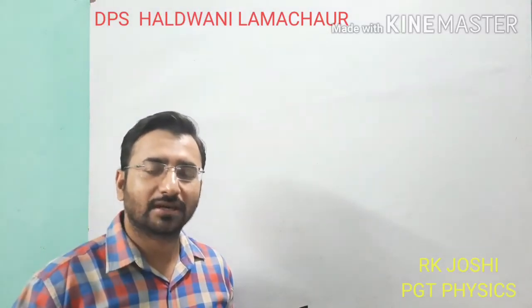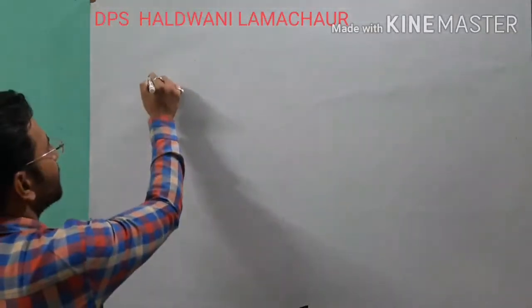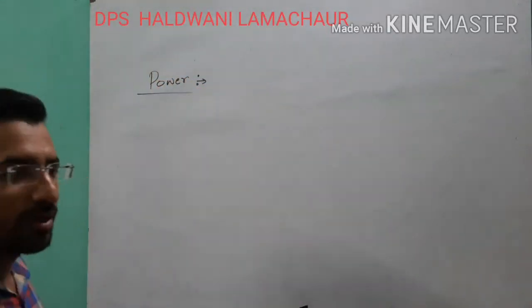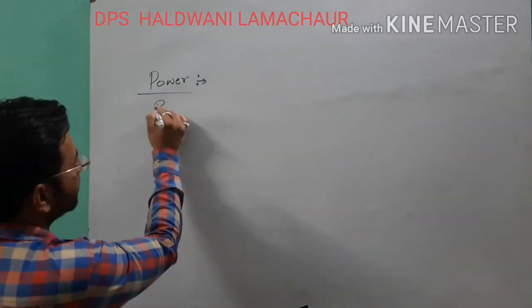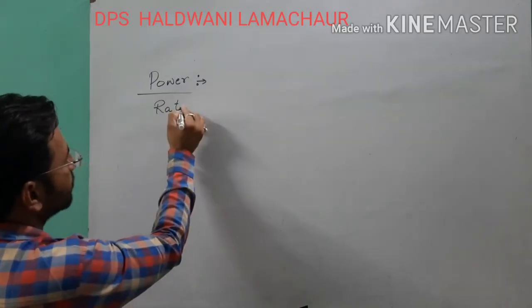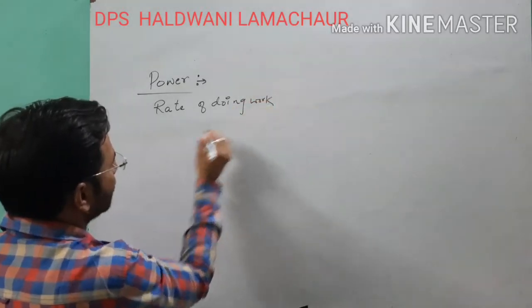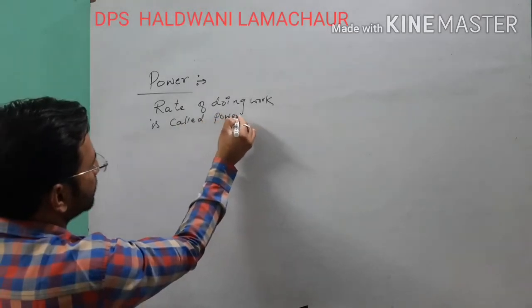So today we will discuss the next topic of the chapter Work, Energy and Power. We will discuss the topics one by one. The first topic I will discuss is called power. When we think about power, how can you define it? You can say simply, rate of doing work is called power. Now this point is clear.